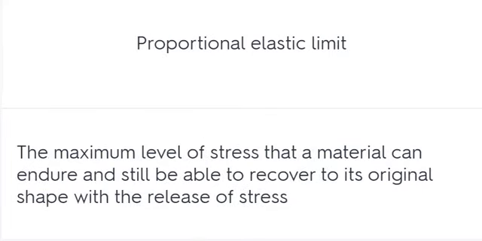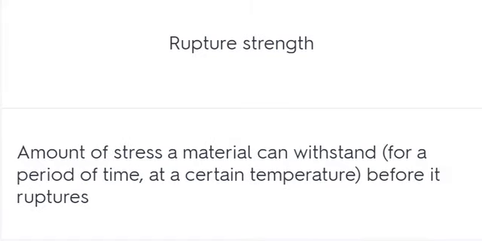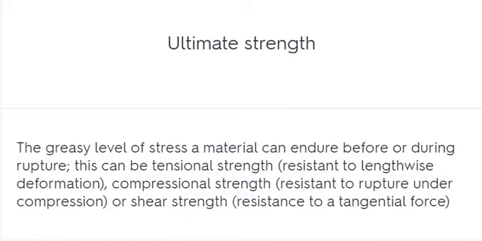Proportional elastic limit. The maximum level of stress that a material can endure and still be able to recover to its original shape with the release of stress. Rupture strength. Amount of stress a material can withstand before it ruptures. Ultimate strength. The greatest level of stress a material can endure before or during rupture. This can be tensional strength, compressional strength, or shear strength.